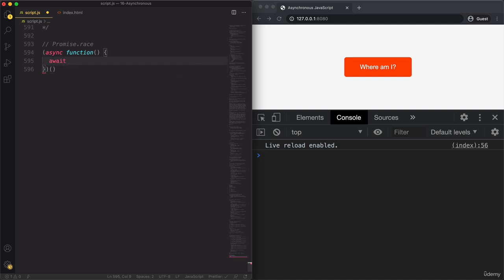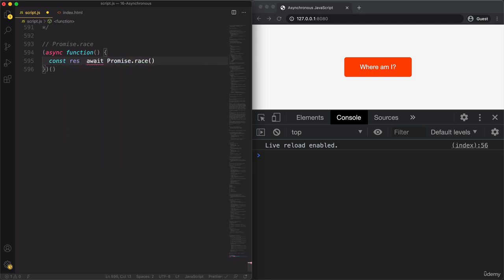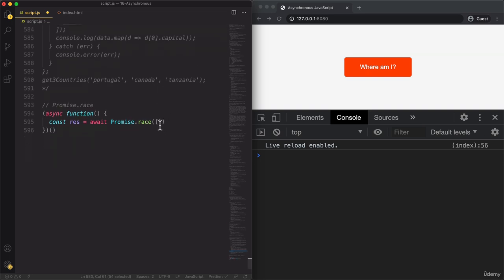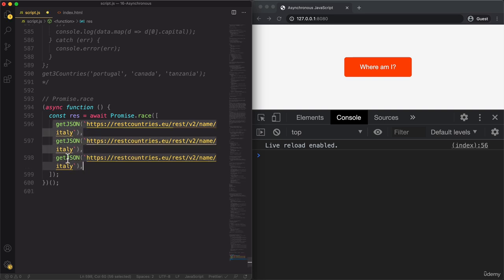And so, as always, we use await, promise, and in this case, .race. And let's also store it here as a response. And now here let's define an array of promises. Let's just use this getJSON function, and try it with 3 countries. Let's say Italy, and do this 3 times. Let's say Egypt, and then also Mexico.